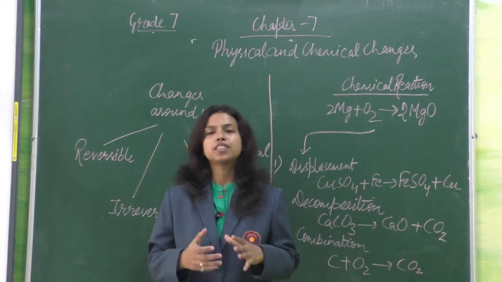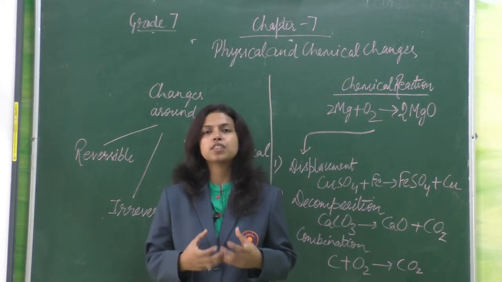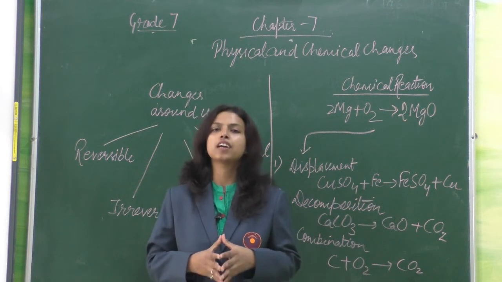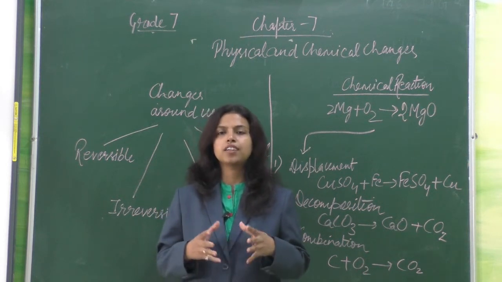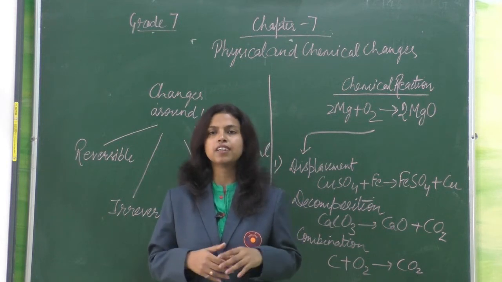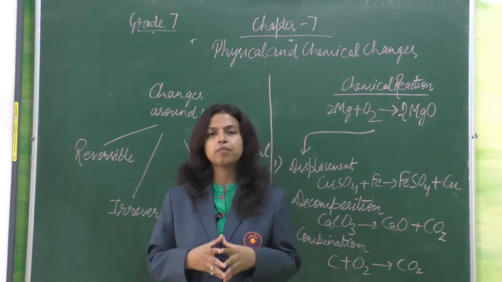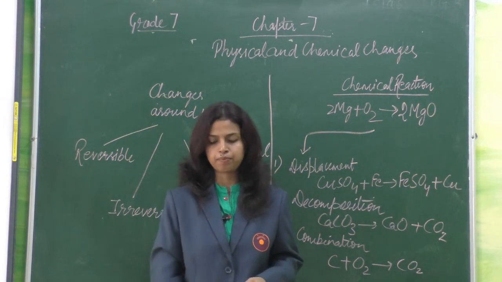So when you get a cake, can you get all ingredients back? No, right? So these type of changes where a new substance is formed are called chemical change, where reactants react together and form a new substance by a chemical reaction. Here a chemical change takes place.